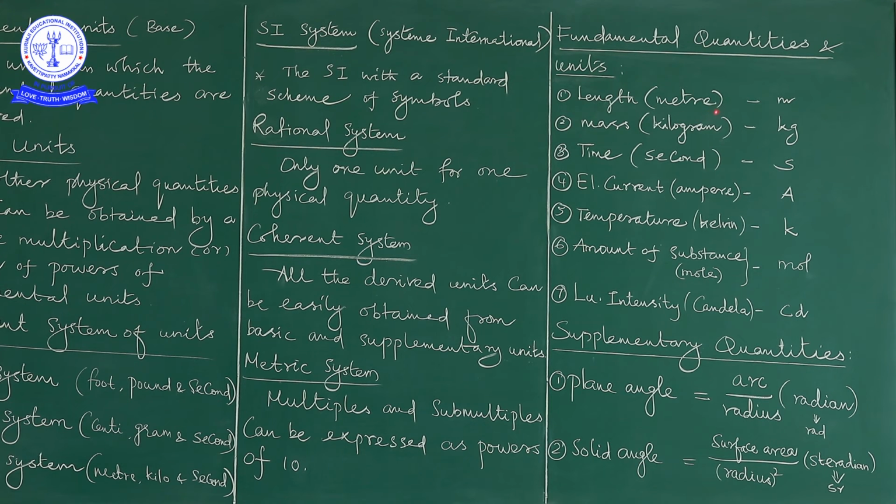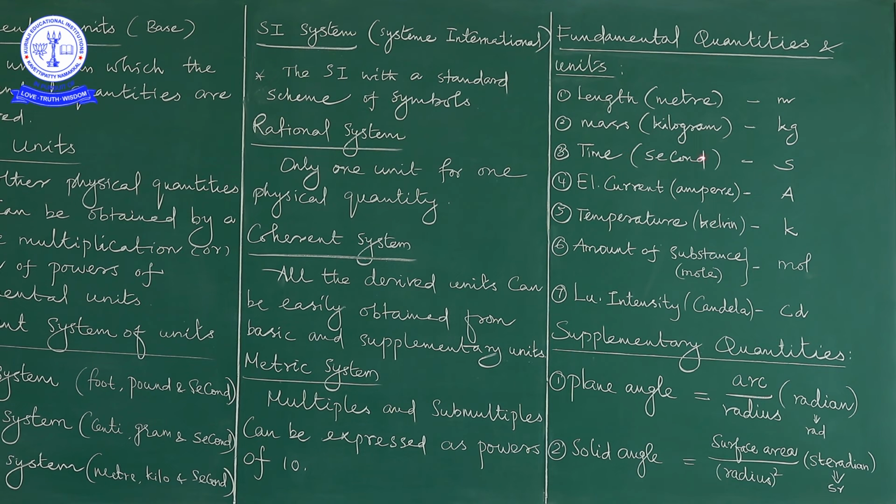What is that? In vacuum. Suppose instead of the body, we take a light source. How much length is traveled by the light source is called 1 meter. Consider the velocity of light, whose value we know well. What is that? C is equal to 3 into 10 to the power of 8 meter per second. So this much length is traveled by the light. That's why I am telling the length is always in meter.